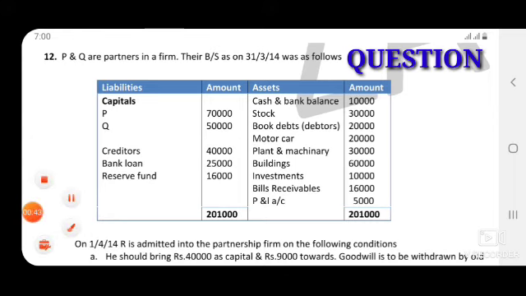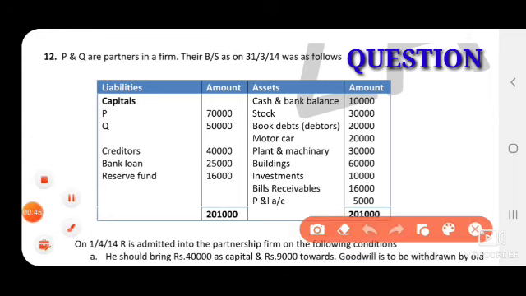Now come to the liability side. Capitals and reserve fund are transferred to the partners' capital account, credit side, and creditors and bank loan are transferred to the new balance sheet.